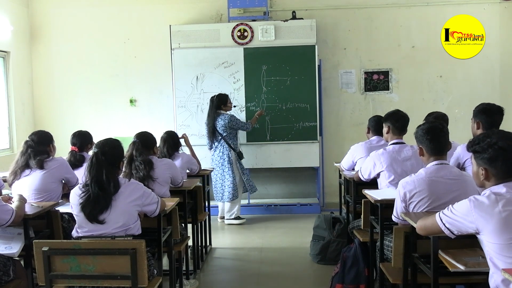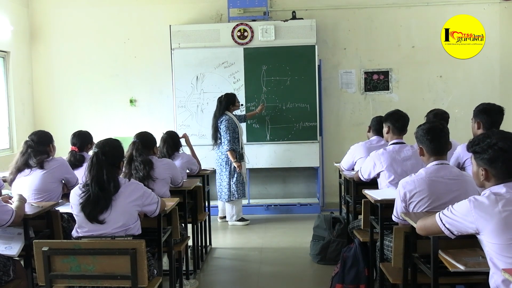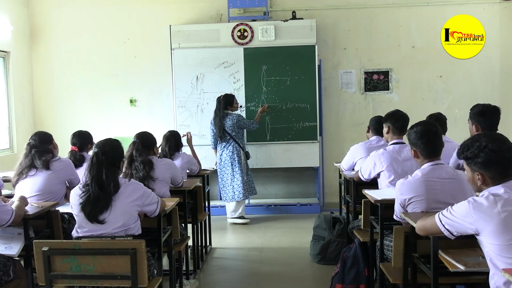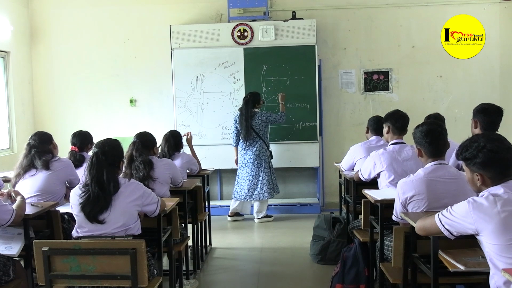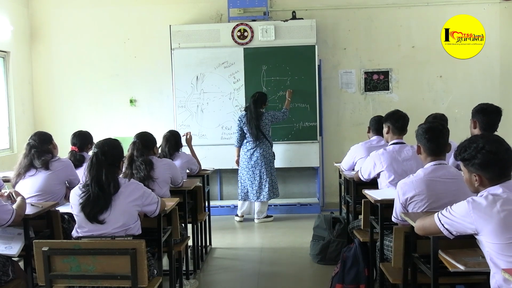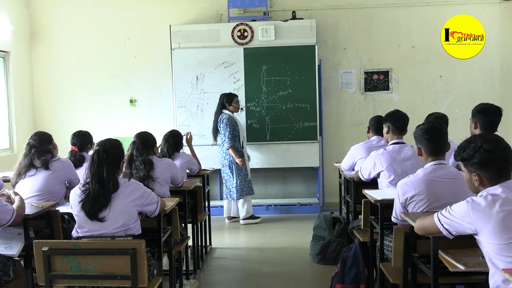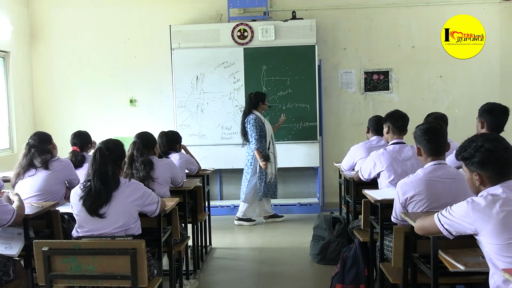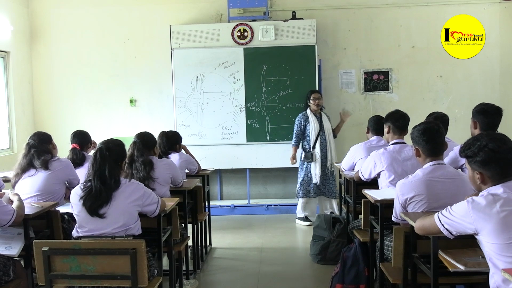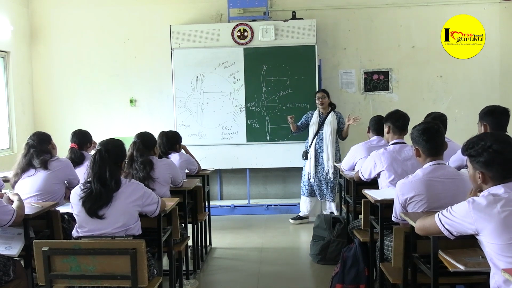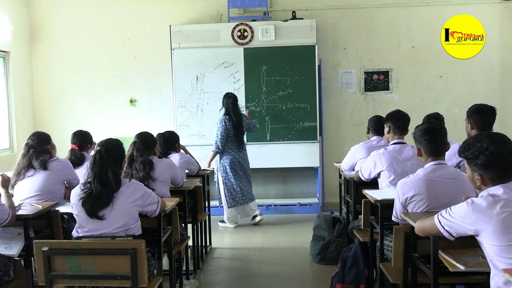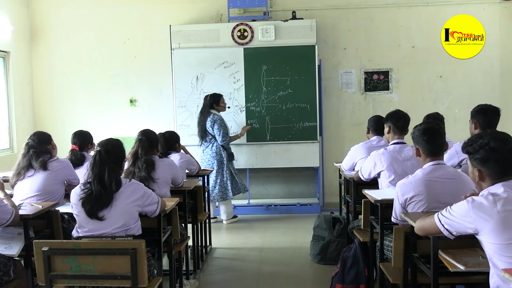Because there is a limit. So what happens when it comes to contraction? The size of the lens becomes thick, isn't it? And the focal length gets decreased. So there is a limit up to which it can't decrease itself, or it can't make its size any thicker. That is the reason up to 25 cm only we can see the near object clearly.